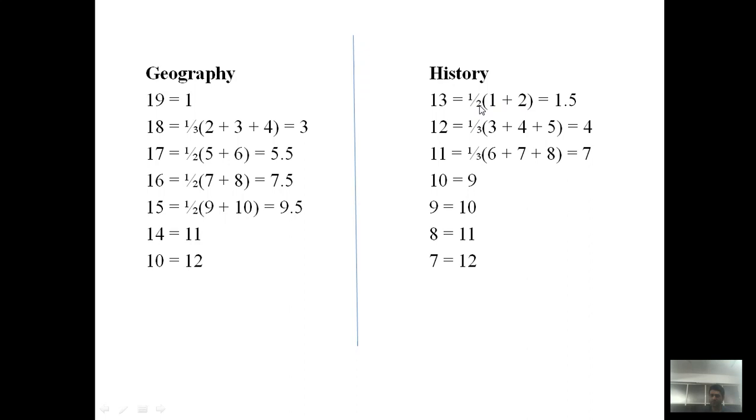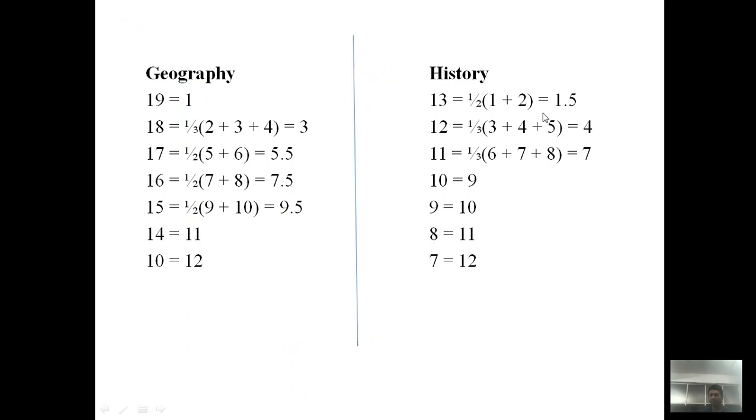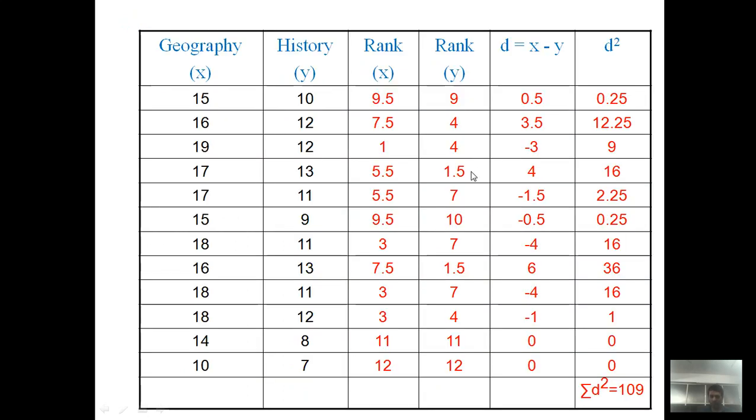We consider the average, 1 plus 2 divided by 2, so 1.5. Finally we replace the first and second rank, who got the highest score 13 in history, with this average ranking, 1.5 and 1.5. In this manner we write the average ranking.